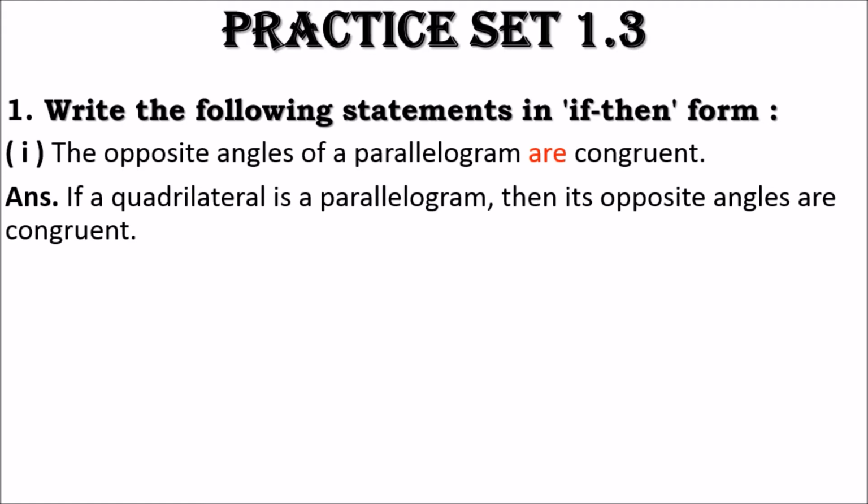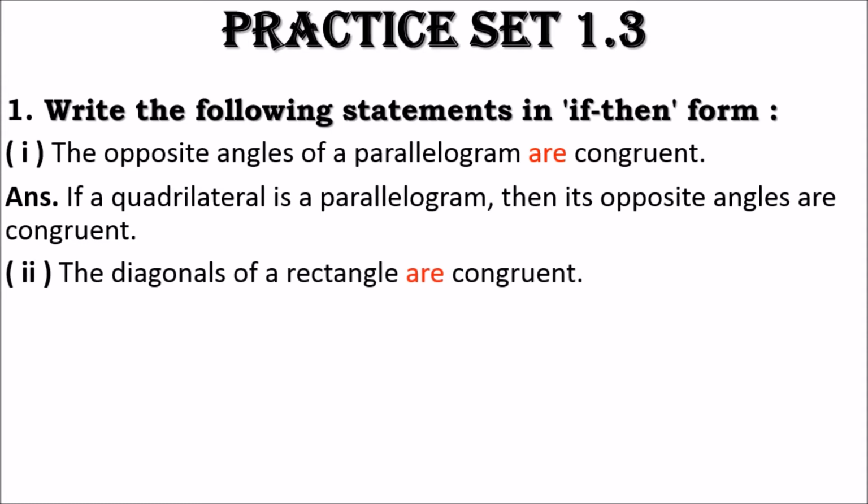Correct? Now we have question number 2: the diagonals of a rectangle are congruent. So after the helping verb are, there is the word congruent. So that congruent is the consequent. That will come after the word then.